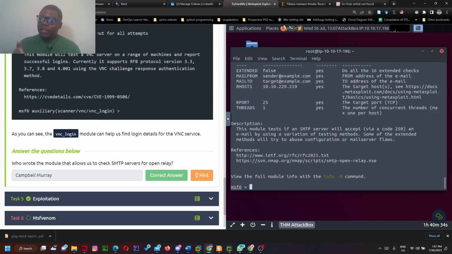You can just use info, then put the path in front of it. So we use info and put the path in front of it. And with this, we are actually almost done. We are actually even done.